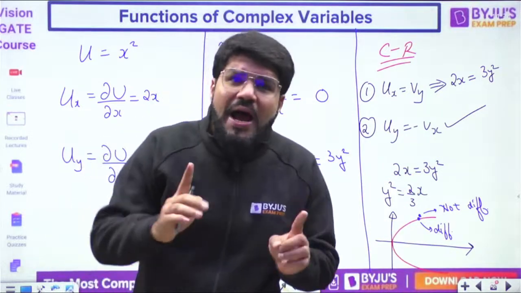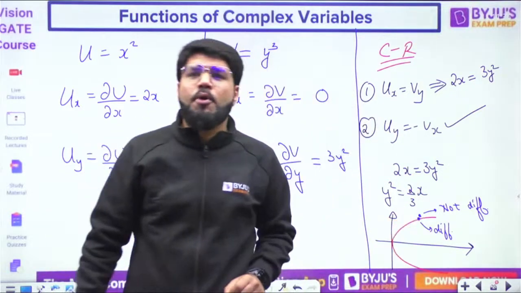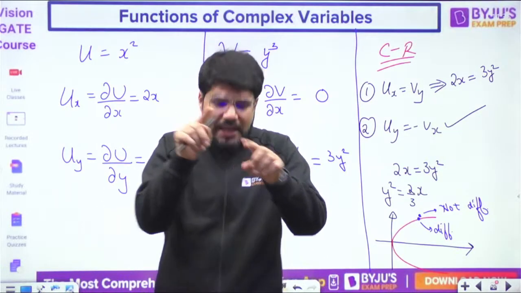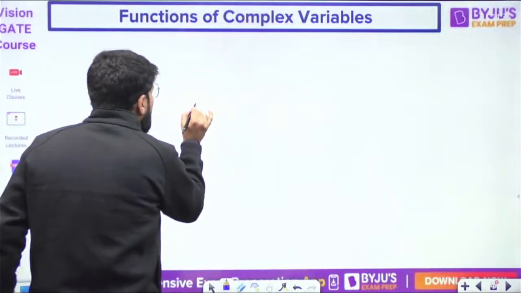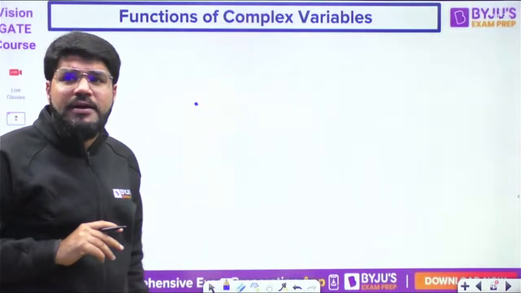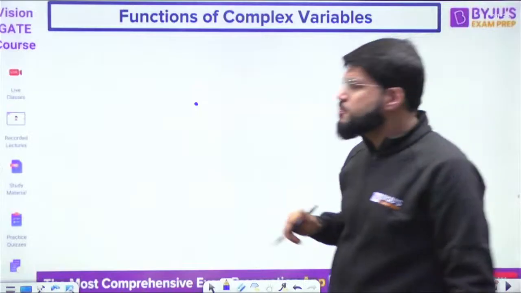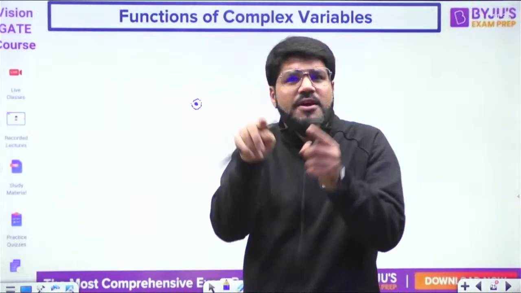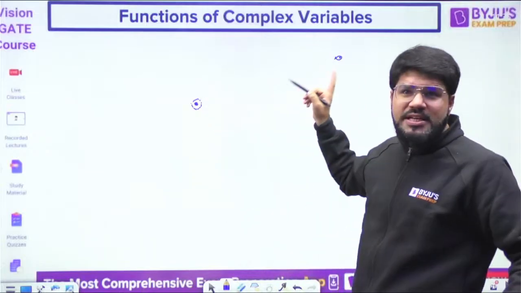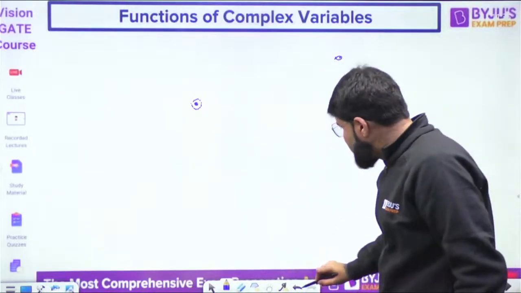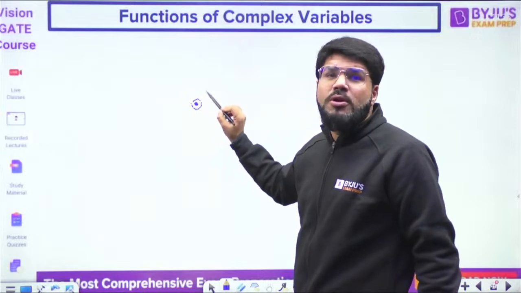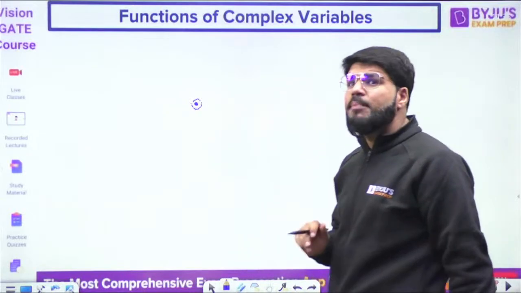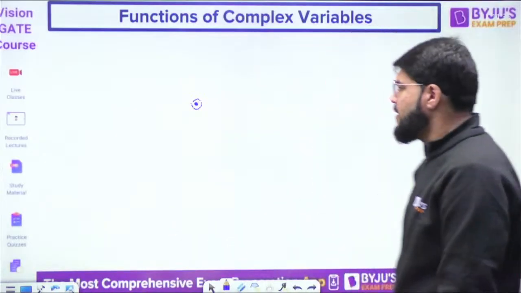So I can say that the function is differentiable at a point, but is it differentiable in all the neighborhood points also? Neighborhood point से मेरा क्या मतलब है? A function may be differentiable at this point, but is it differentiable in all the surrounding neighborhood points? Neighborhood means very close points. If a function is differentiable here and it is also differentiable in all the neighborhood points, then it is said to be analytic.